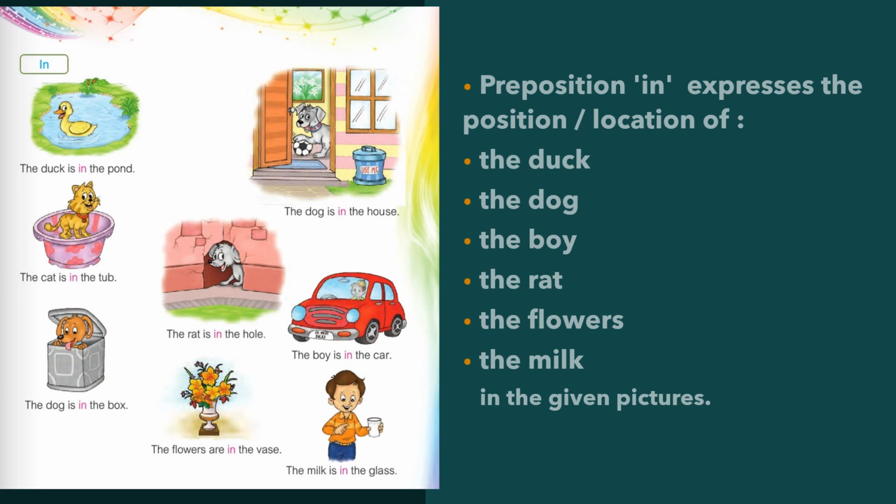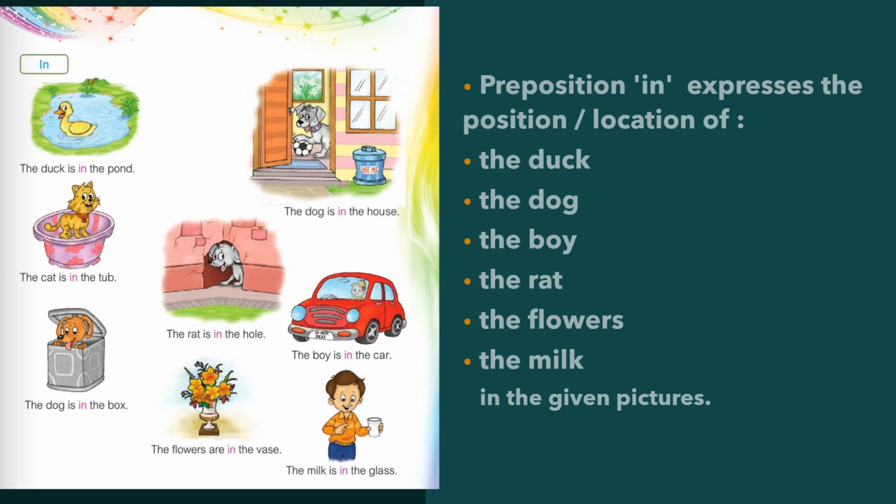Preposition in expresses the position and location of an object to a person in the sentence, or it expresses the position or location of two objects in relation to each other, or two persons in relation to each other. Look at the first one. The duck is in the pond. It is expressing the relation between the duck and the pond, and it is also telling us the location of the duck, that it is in the pond.